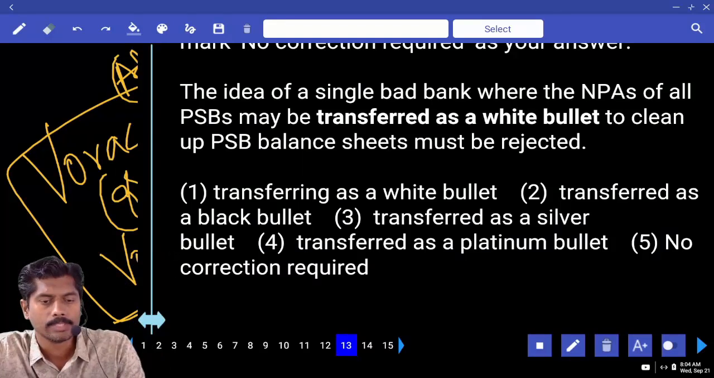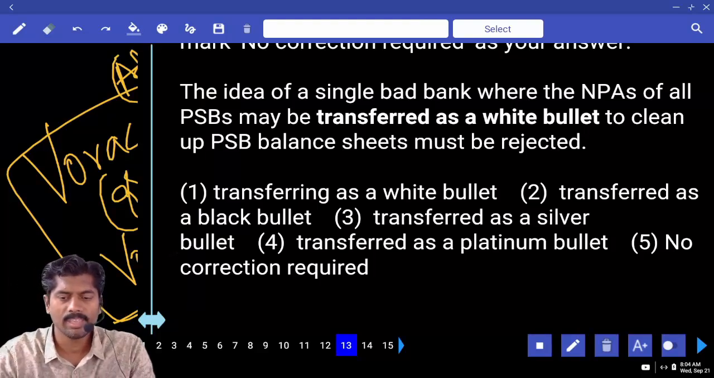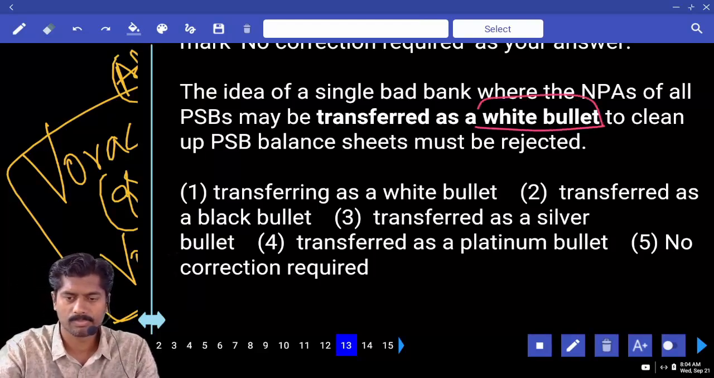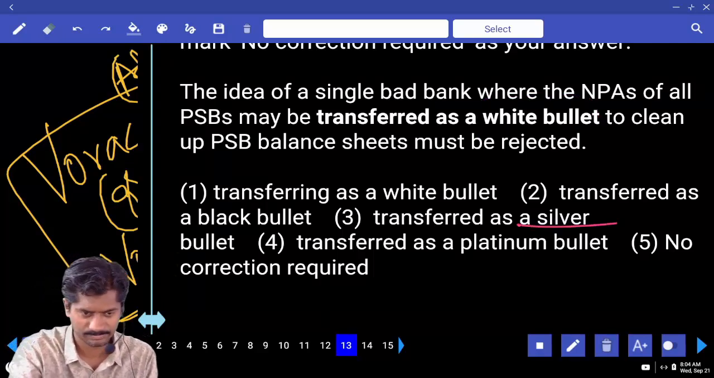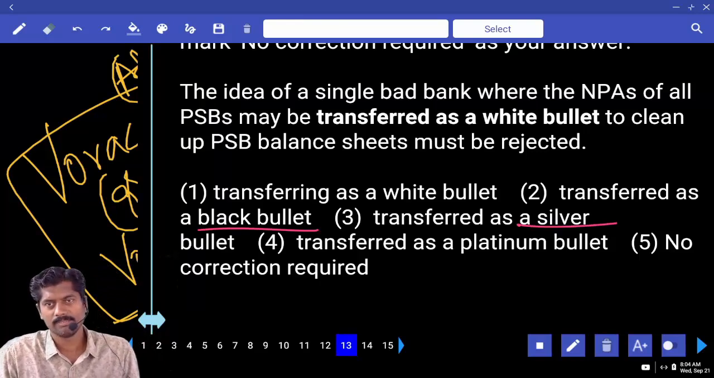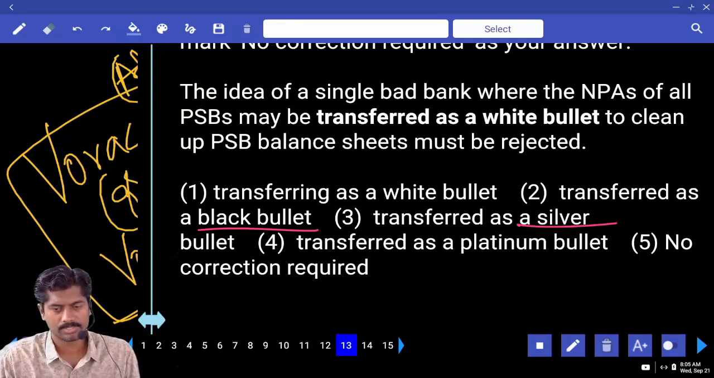The idea of a single bad bank where the NPAs of all PSBs may be transferred as a white bullet to clean up PSB balance sheets must be rejected. And we have an idiom. What is that idiom? Is it silver bullet or black bullet? It is silver bullet, transferred as a silver bullet. It is an idiom. Consider the third option.